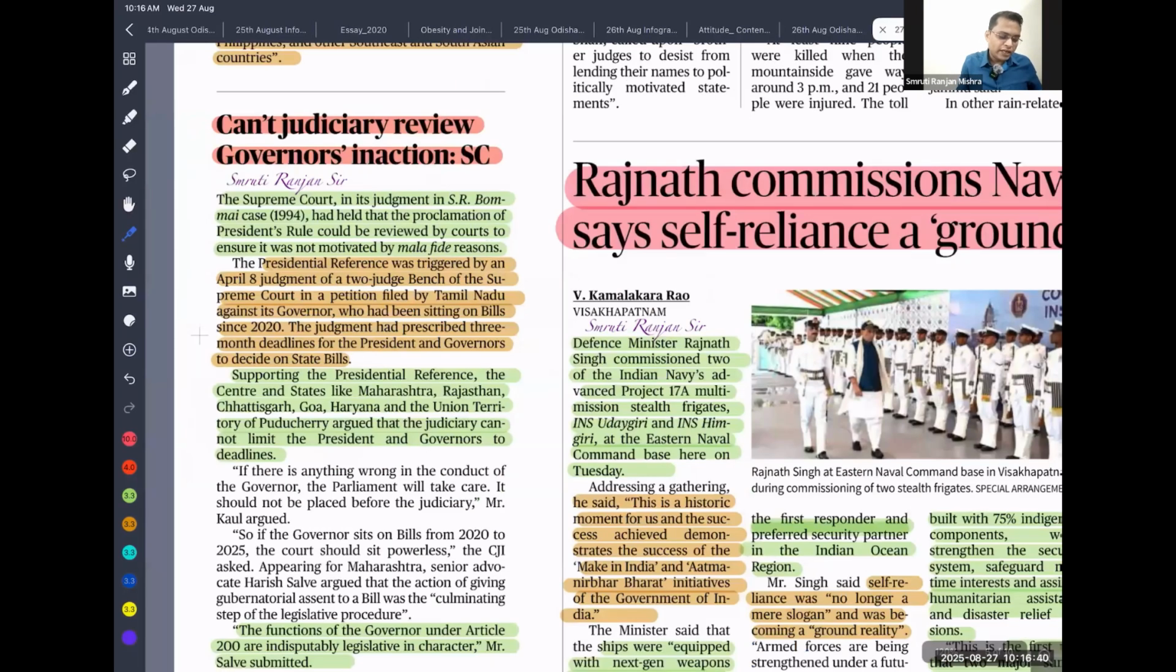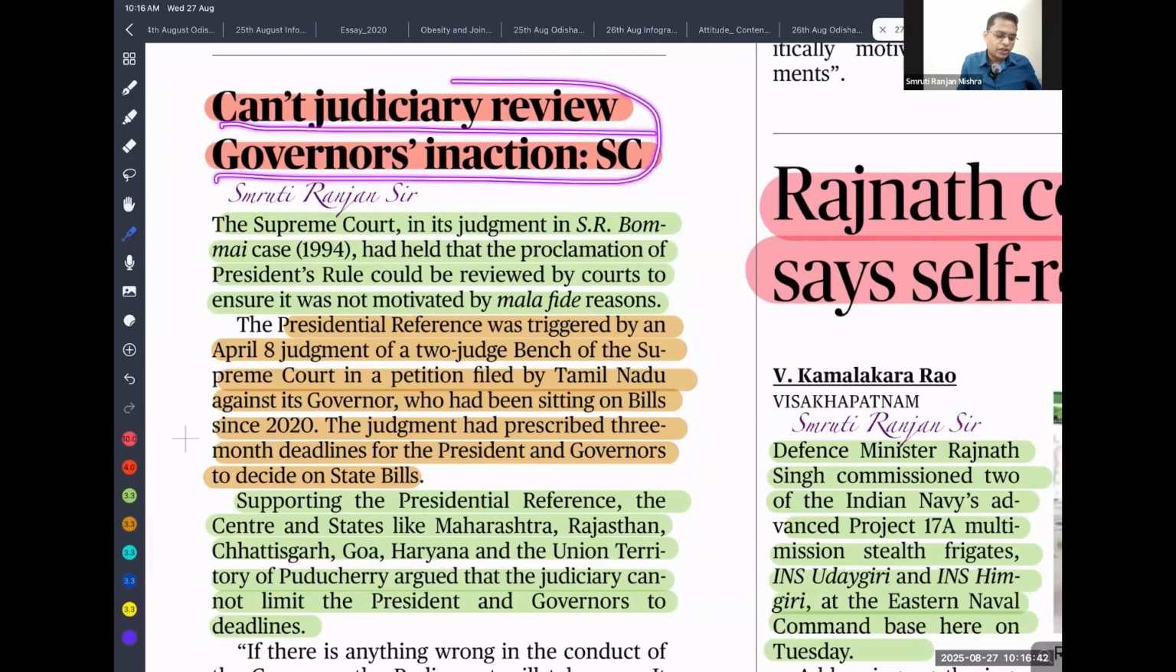So the next important article is, can the judiciary review the governor's inaction? That means the judiciary, or the Chief Justice, or the constitutional bench that was established after the presidential reference regarding the power of the Supreme Court to specify the 3 month deadline.